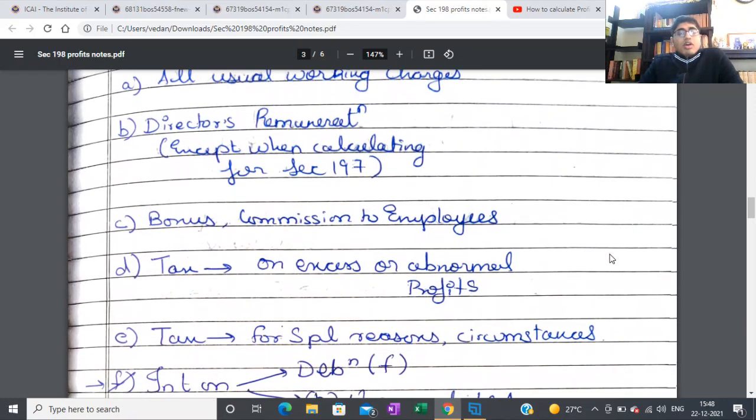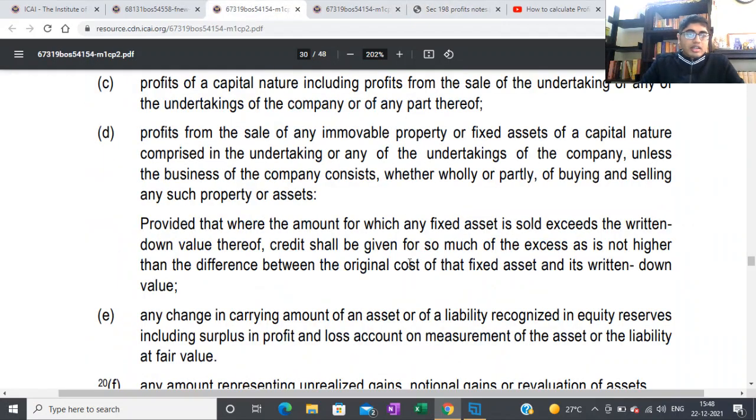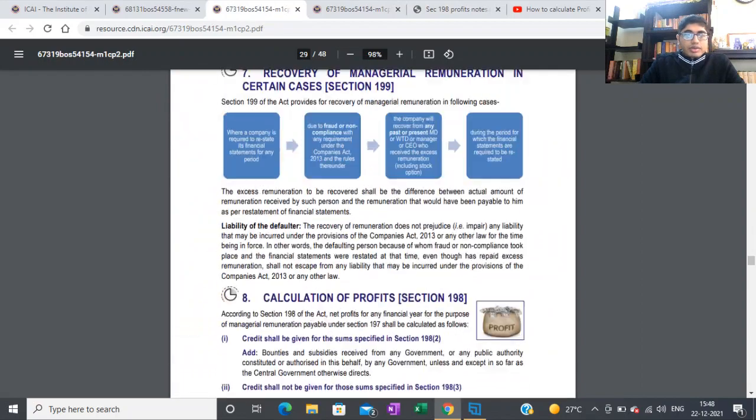Director's remuneration. You will be deducting it if you're calculating it for section 135. But if you're calculating for section 197, you won't be deducting it, because the purpose for calculating section 198 profits is to arrive at the profits for section 197, right? If you just want more clarity, it's nicely given somewhere on the top.